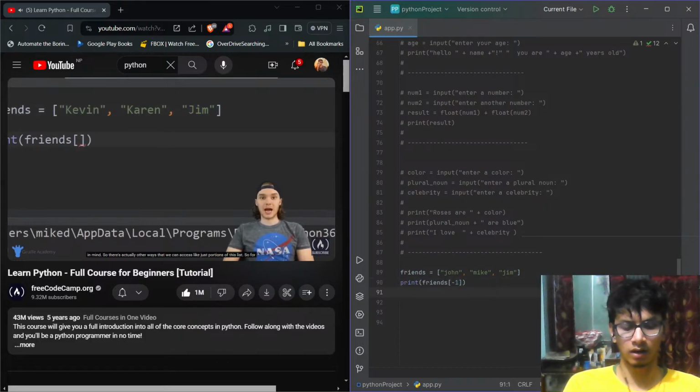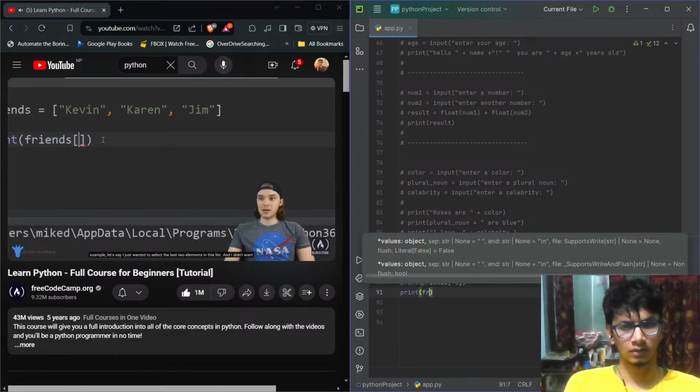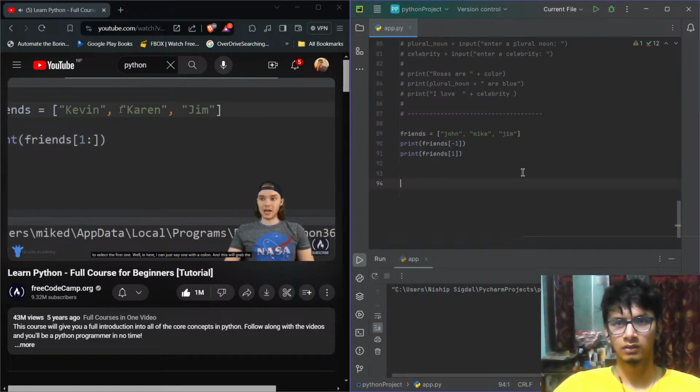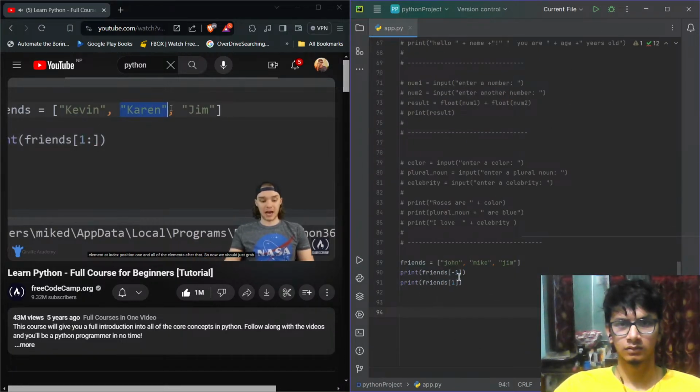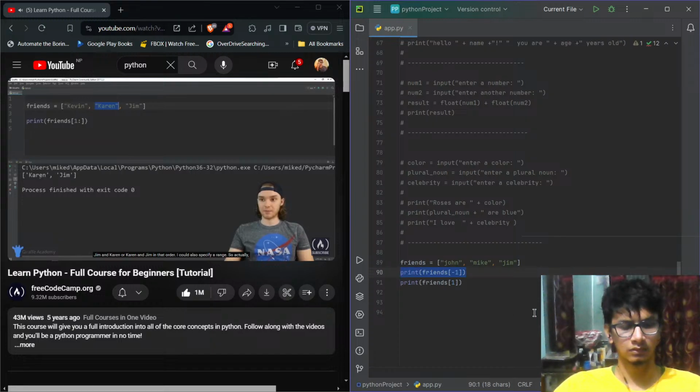There are actually other ways that we can access just portions of this list. So for example, let's say I just wanted to select the last two elements in this list and I didn't want to select the first one. Well, in here, I can just say 1 with a colon, and this will grab the element at index position 1 and all of the elements after that. So now we should just grab Jim and Karen, or Karen and Jim in that order. I could also specify a range.